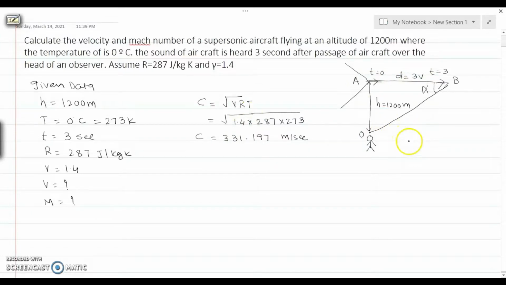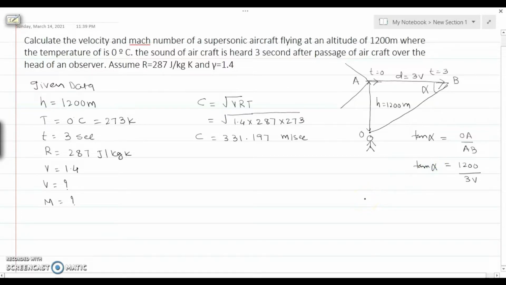Now from triangle OAB we are going to calculate two different expressions, tan alpha and sin alpha. Tan alpha equals OA upon AB, so OA is 1200 and AB is 3 times the velocity of the projectile. This is the value of tan alpha.